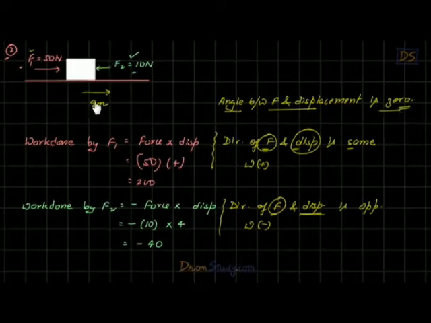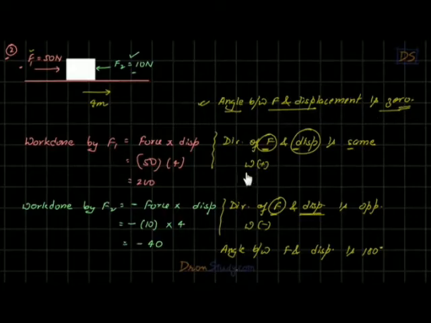But when they are in opposite directions, we say the angle between force and displacement is 180 degrees. So sometimes you will find written in books that if the angle between force and displacement is 0, work done is positive. But if the angle is 180, work is negative, and we use this formula. You get the point?